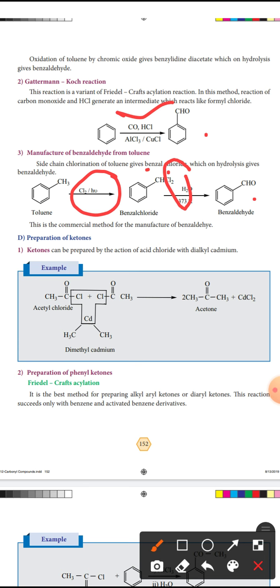Next one, preparation of ketones. Ketone can be prepared by the action of acid chloride with dialkyl cadmium. Here the acid chloride is CH3C double bond O Cl. Okay, so 2 molecules of acetyl chloride reacted with dimethyl cadmium. So CdCl combined to form CdCl2. So remaining we will get CH3C double bond O CH3, one of the compounds.